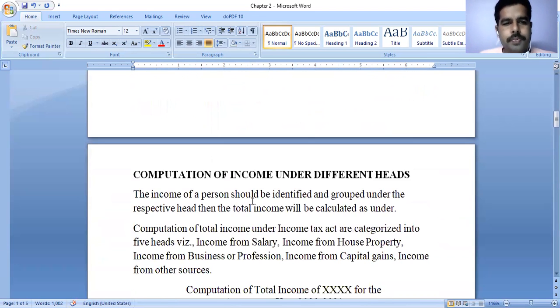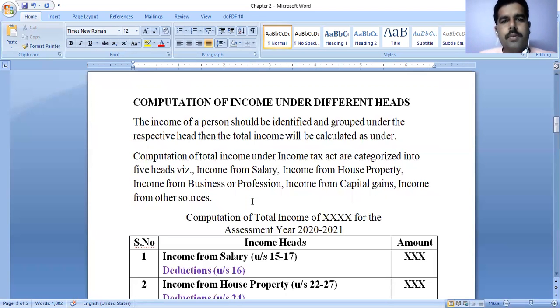The next one is computation of income under different heads. Generally, while computing total income, these five heads are considered: income from salary, income from house property, income from business or profession, income from capital gains, and income from other sources.